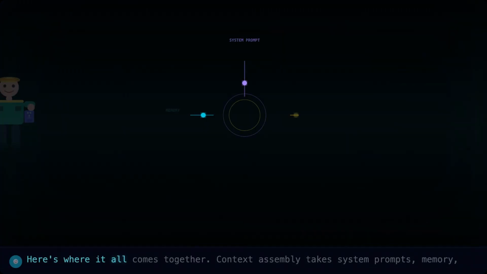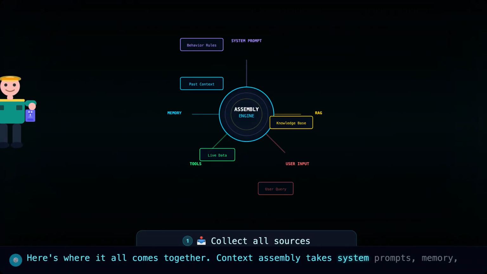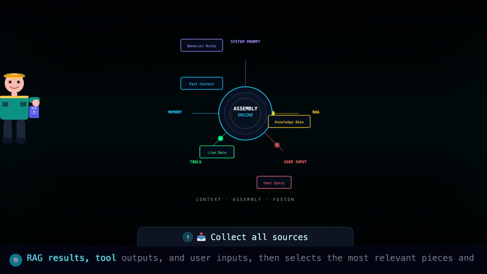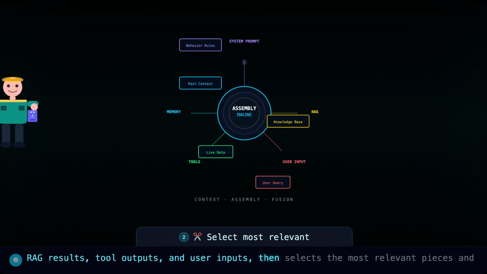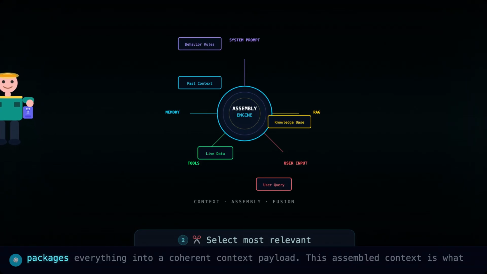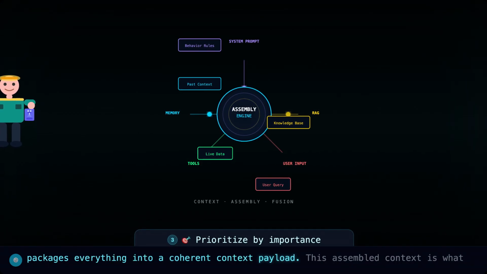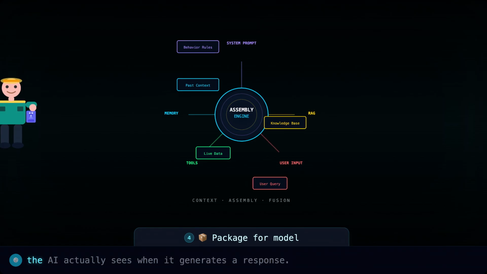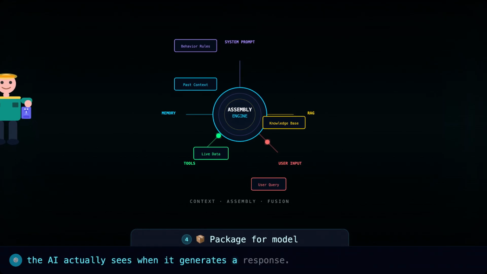Here's where it all comes together. Context assembly takes system prompts, memory, RAG results, tool outputs, and user inputs, then selects the most relevant pieces and packages everything into a coherent context payload. This assembled context is what the AI actually sees when it generates a response.